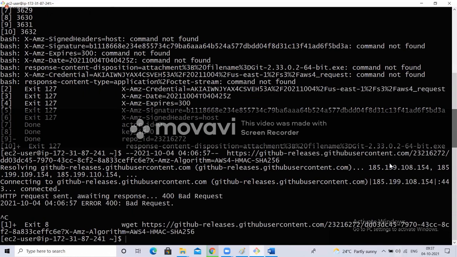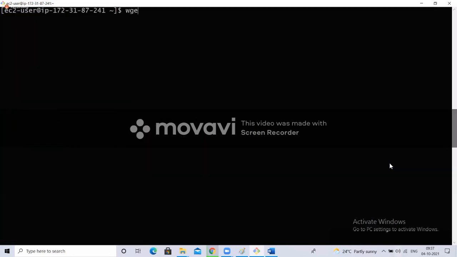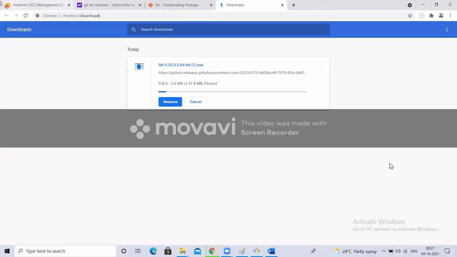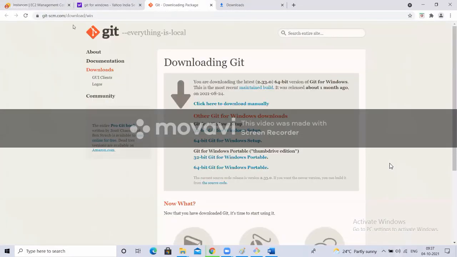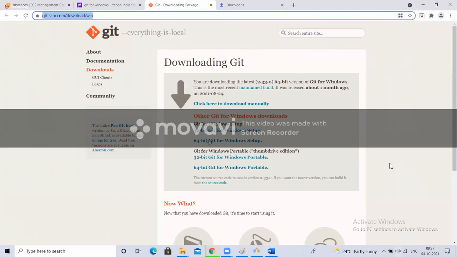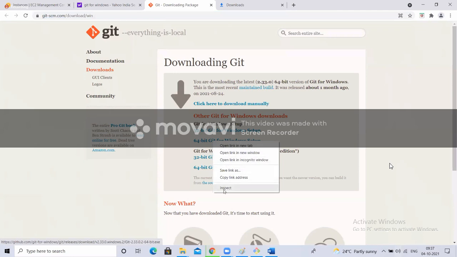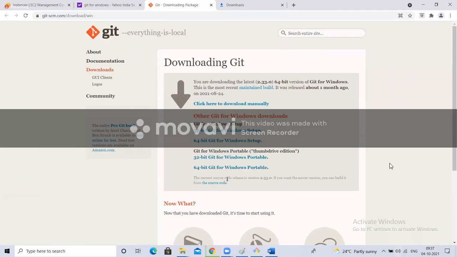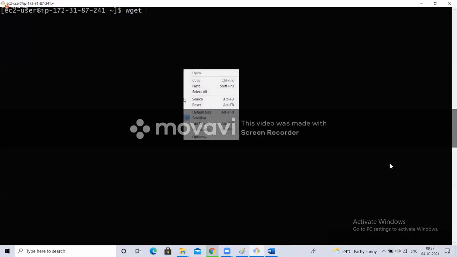So wget is a command. You give the URL, whatever you want to download, and it will download. But don't give this URL. If you give this, it can't identify what to download from here. Everything you want to download will have a proper URL like this. Now it is proper. See, now I'm going to give this.